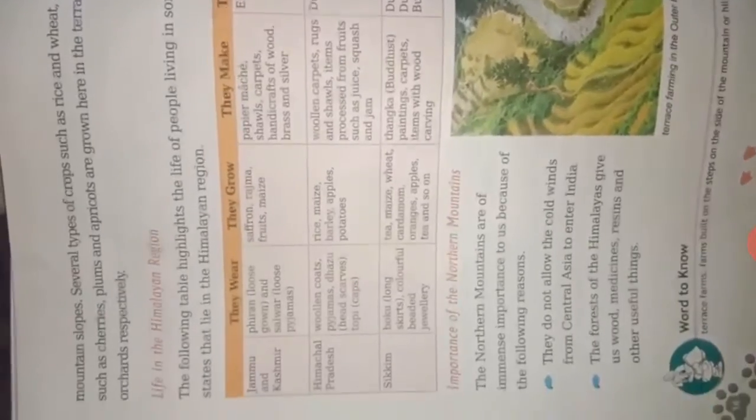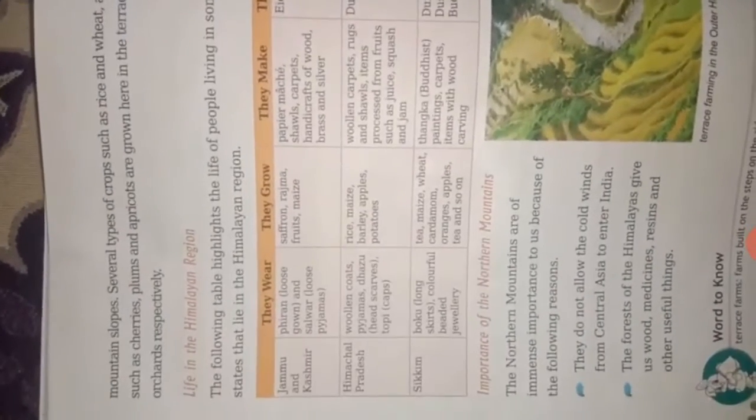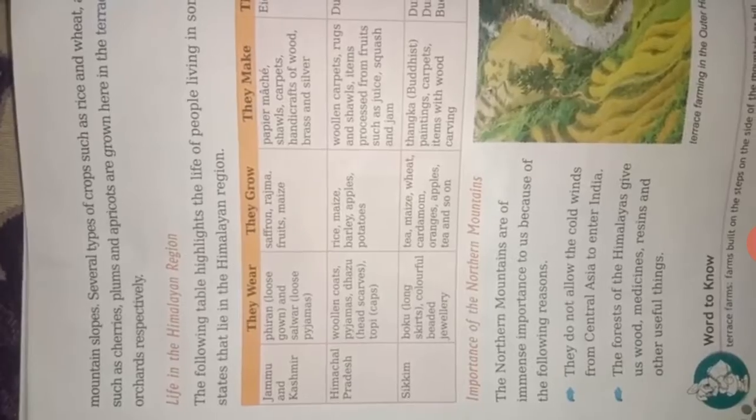Let's start with the other topic, that is life in the Himalayan region. Life is basically based on the terrace farming of different crops. The life of the people in some states of the Himalayan region is about what they wear, what they grow, what they make, what they celebrate. Some important states are Jammu Kashmir, Himachal, Sikkim, Arunachal Pradesh.